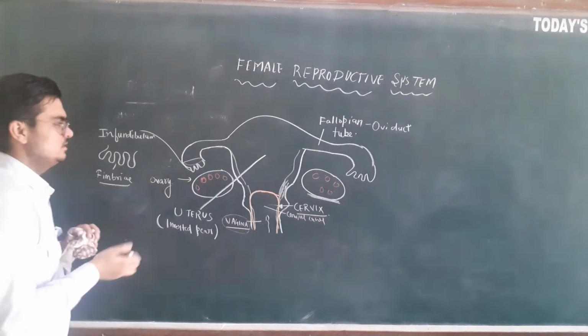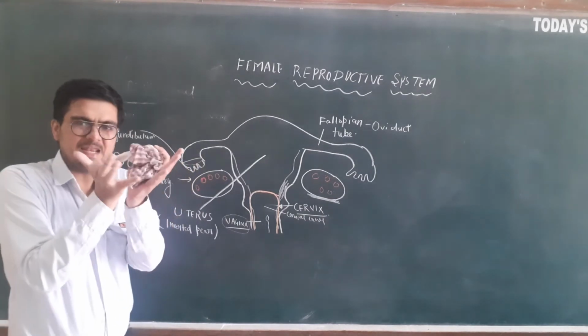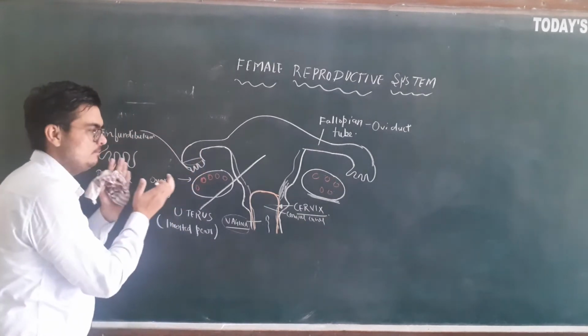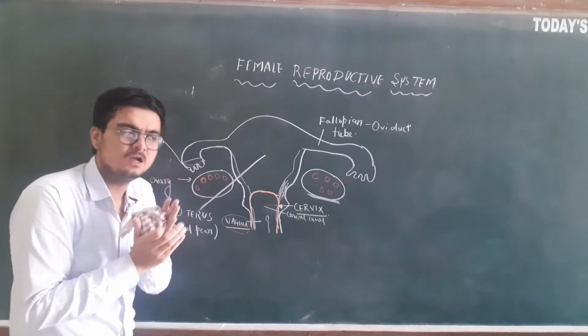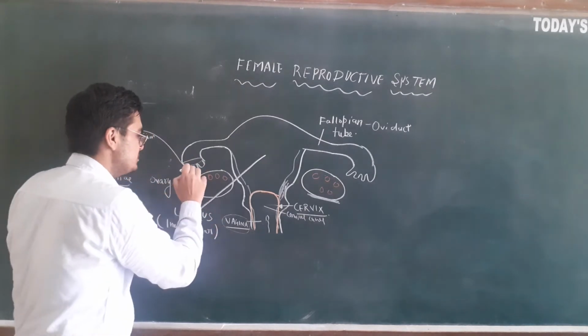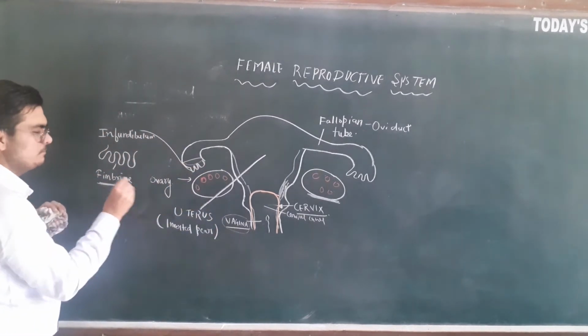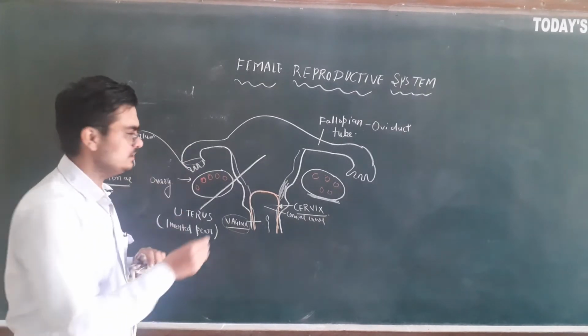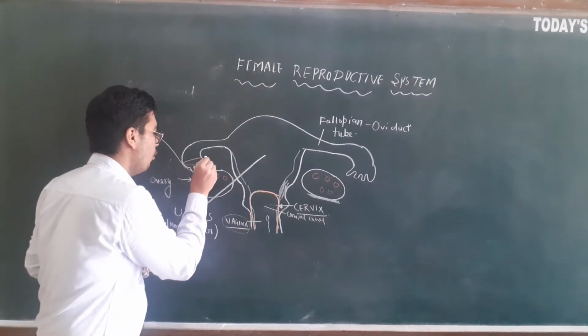Getting the point? Just this funnel-like part of the oviduct is called the infundibulum, which has finger-like projections called fimbriae. Fimbriae is the name of the projections, and this whole part is the